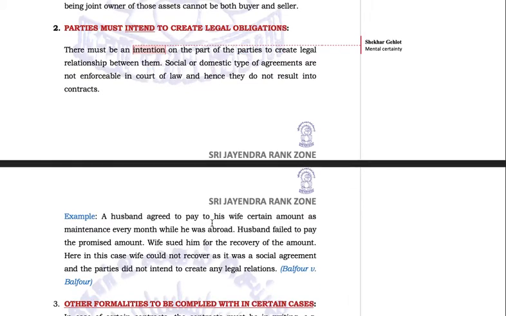A husband agreed to pay his wife a certain amount as maintenance every month while he was abroad. The husband failed to pay that promised amount. The wife sued him for recovery of the amount. In this case, the wife could not recover, as it was a social agreement between husband and wife and the parties did not intend to create any legal relation. The case law is Balfour versus Balfour.